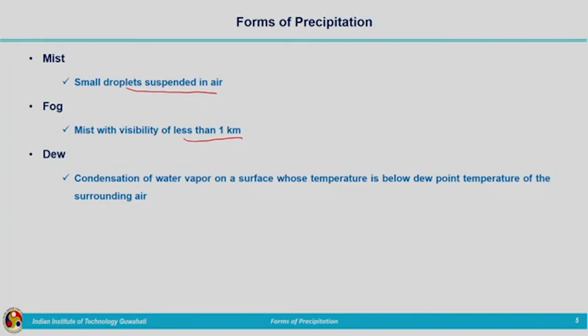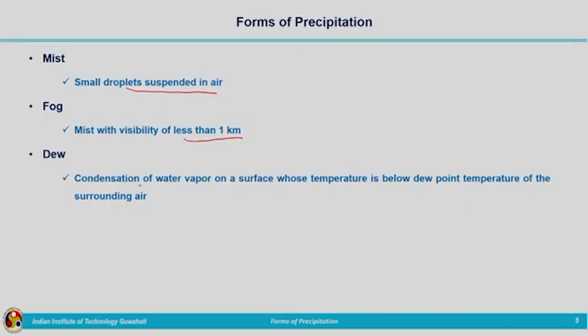Now, coming to dew. You might have experienced dew on the grass and the leaves near the ground surface, small tiny droplets on the grass. So, what is it? It is condensation of water vapor on a surface whose temperature is below the dew point temperature of the surrounding air.